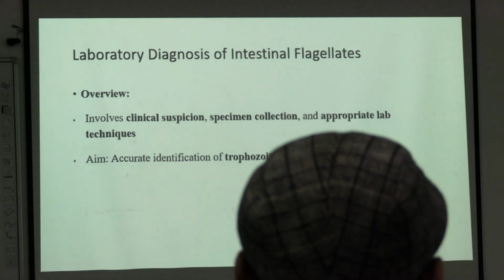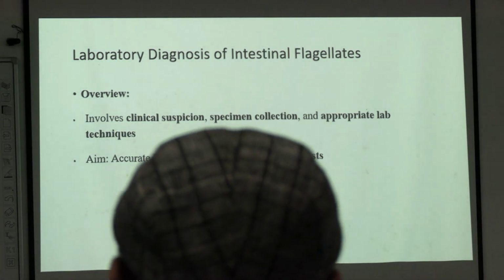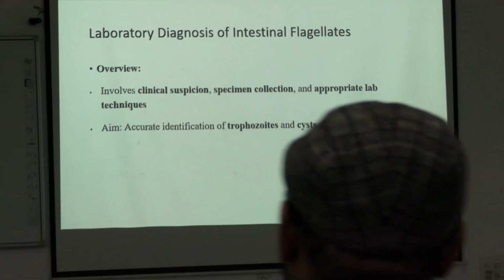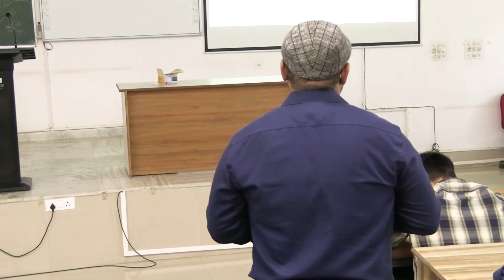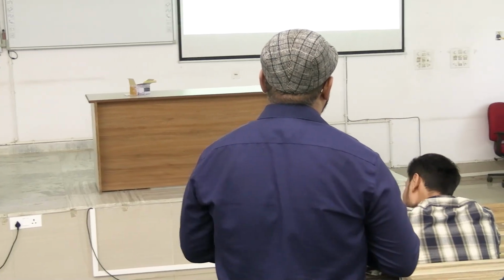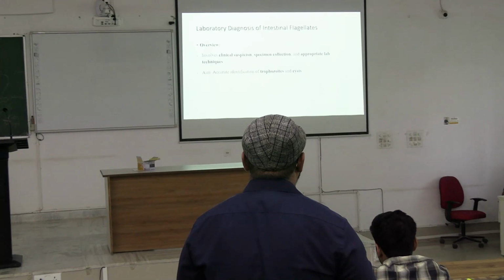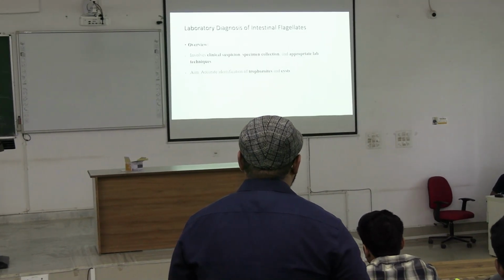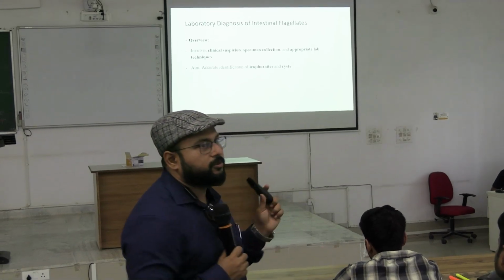Now, laboratory diagnosis of intestinal flagellates. This is the important part as per microbiology. How do we diagnose this? It involves clinical suspicion, specimen collection and appropriate lab techniques. These are the 3 important parts for the diagnosis of any infection, any parasite. And our aim is accurate identification of trophozoites and cysts. The morphology we have seen has to be identified in stool samples. That's a dictum.